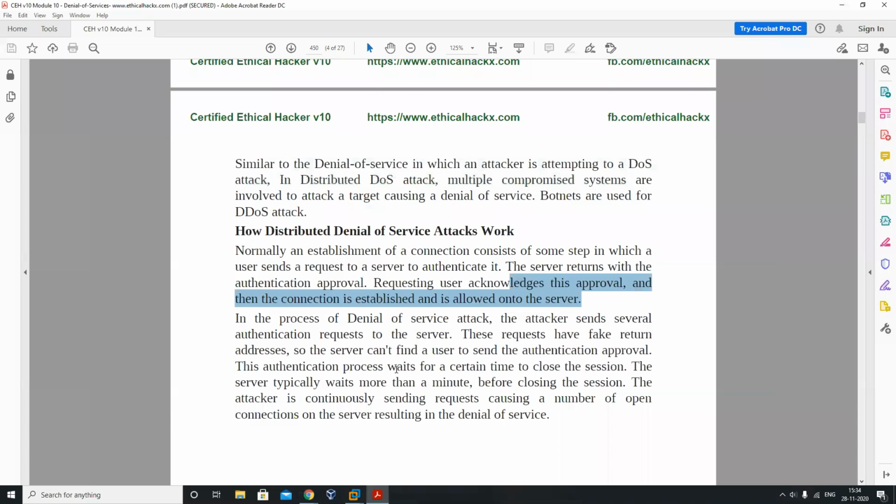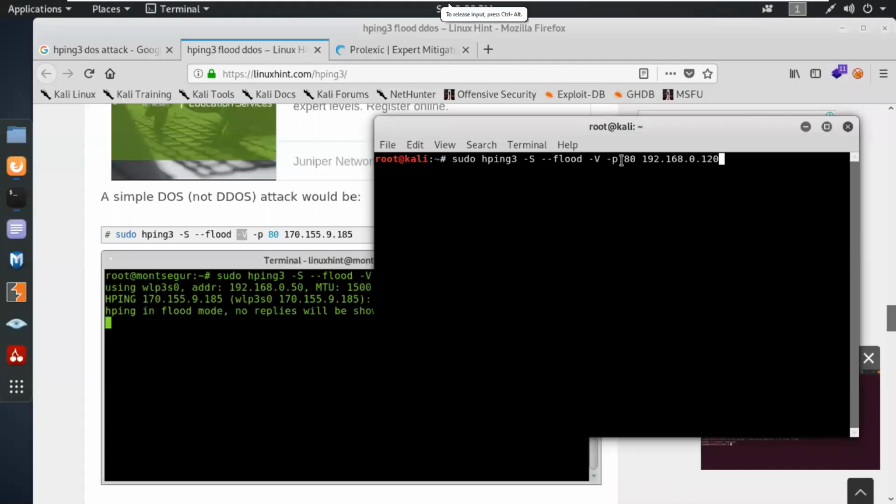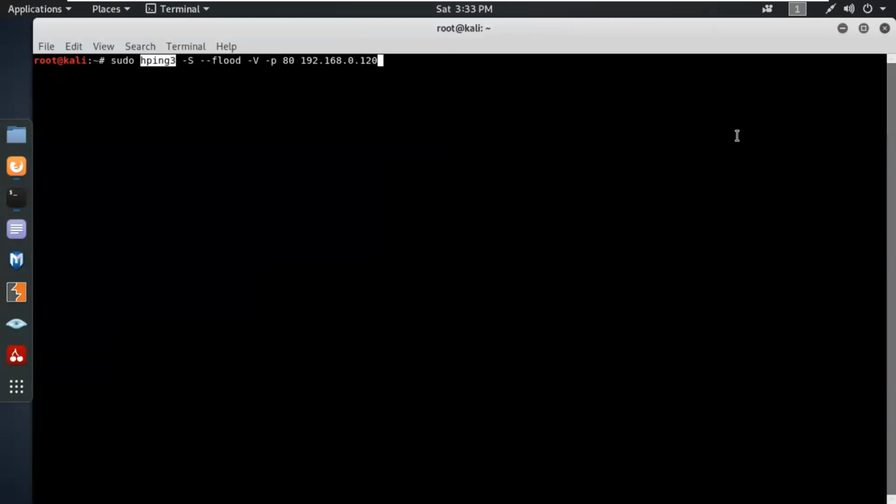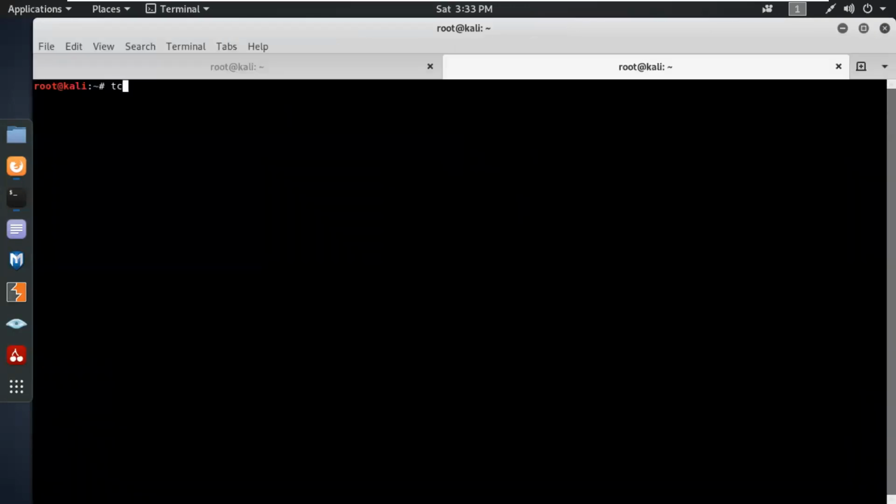So we were on the denial of service attack, and over here I'm going to attack port number 80. We're going to use the sudo hping3 command, and we are making our own customized packet. If you want to analyze this packet, you can use tcpdump.